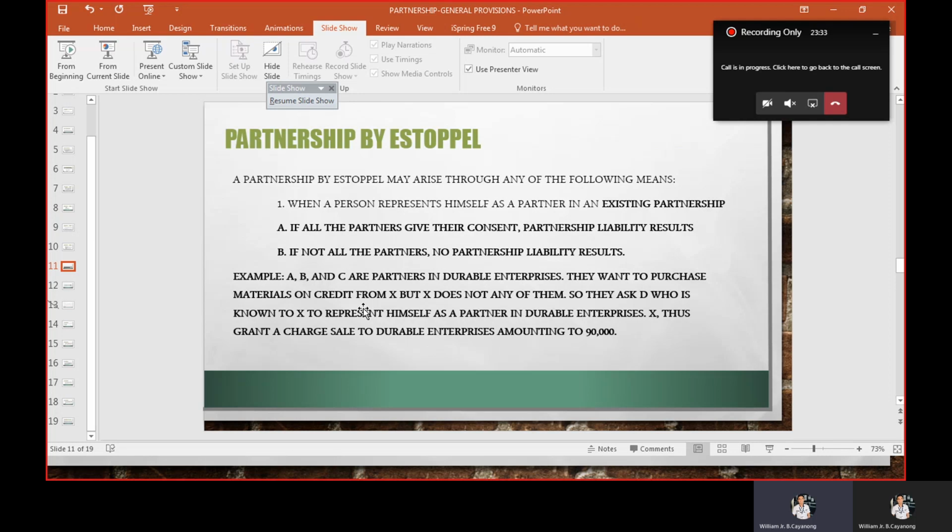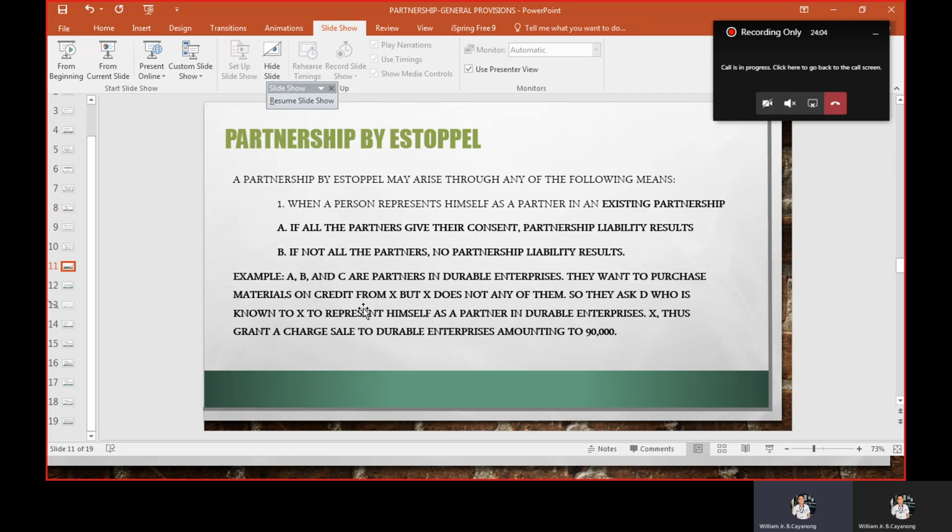Now, if all the partners gave their consent, there will be a partnership liability result. So whatever na in-undertake ng person na nag-represent sa partnership, it will be the liability of the partners and also the partnership. But if not all the partners gave their consent, okay, the liability will only pass to those who consented. But the partnership will never be liable. So we have this example.